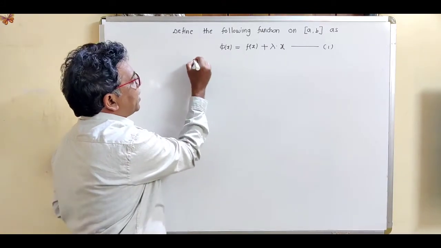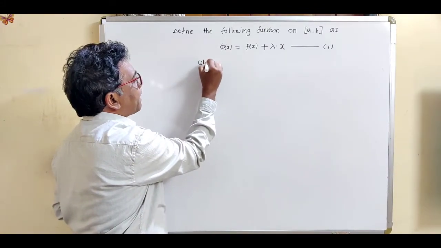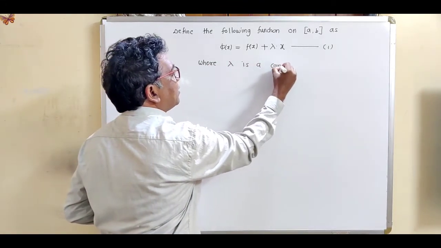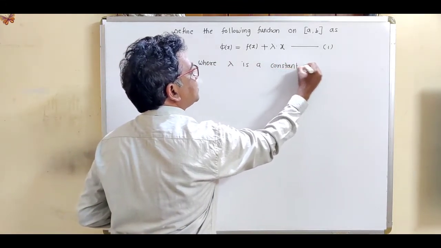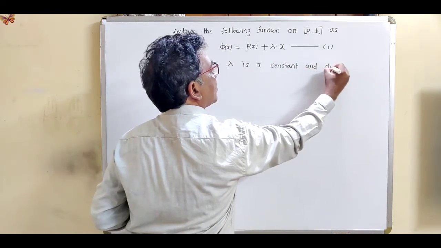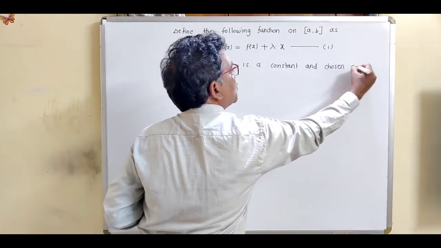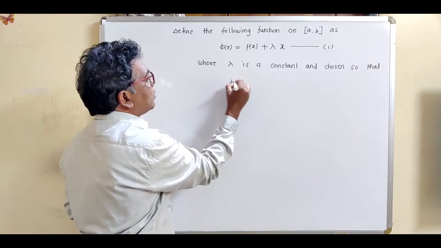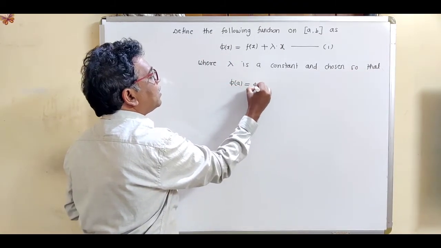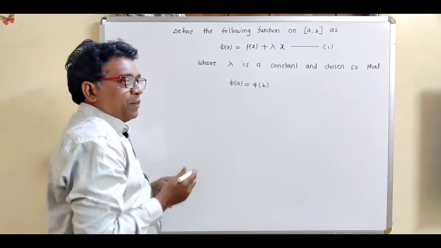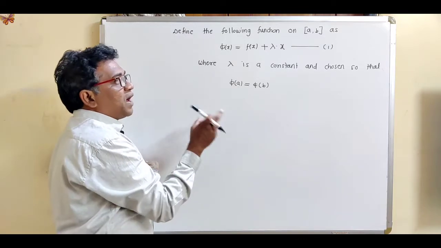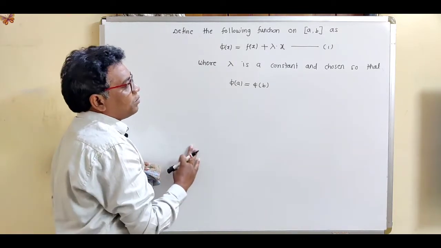Where, what is this lambda? Lambda is a constant and chosen so that phi of A is equal to phi of B. So see how to prove the Lagrange's mean value theorem.